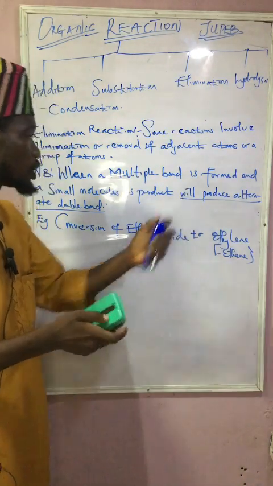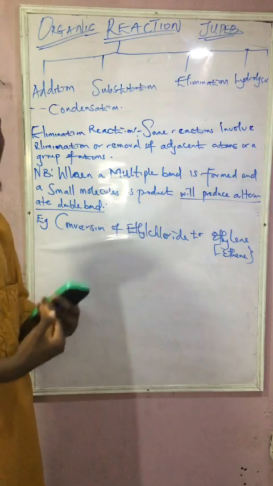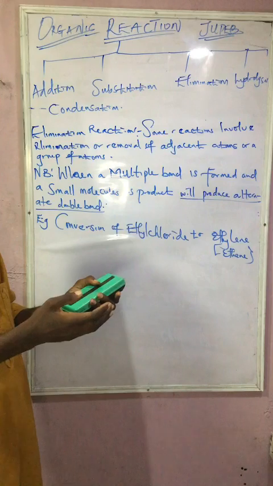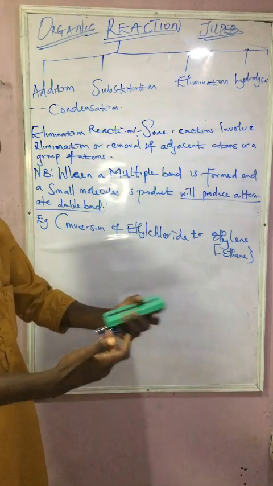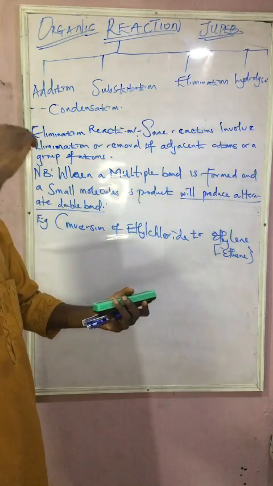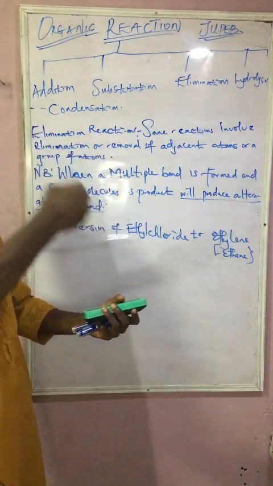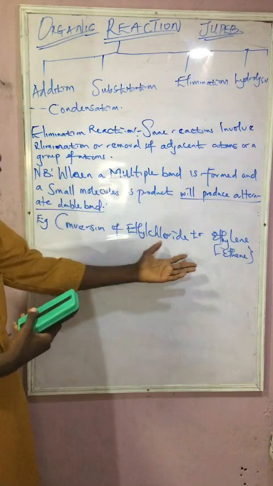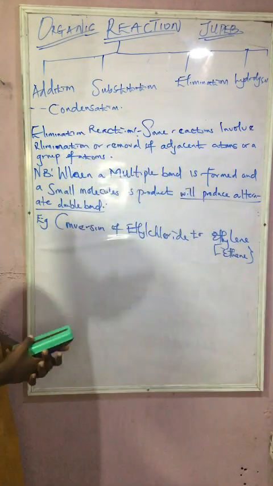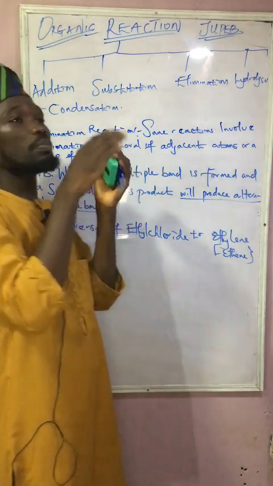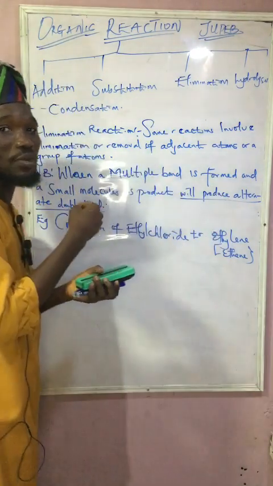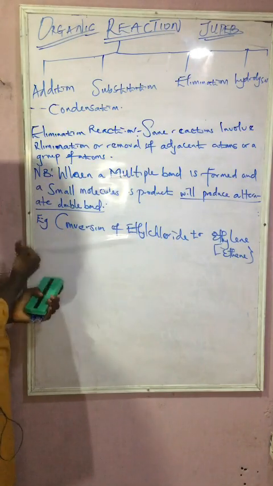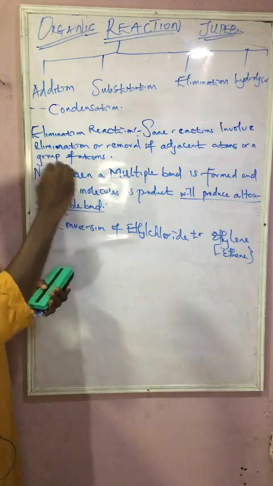This word we produce after series of research I did myself. If we have a multiple bond and small molecules as a product, we produce alternate double bond. So to back that up, we have this conversion of ethyl chloride to ethylene. Just like we're saying, the product side under the addition reaction will be the reactant side, which will be starting this reaction. So what is our ethyl chloride?